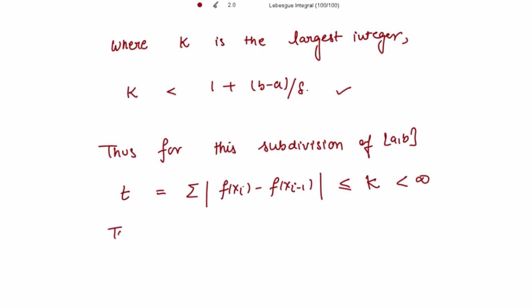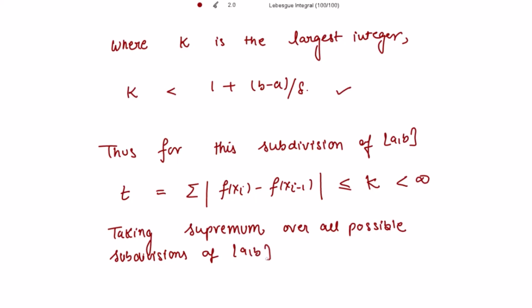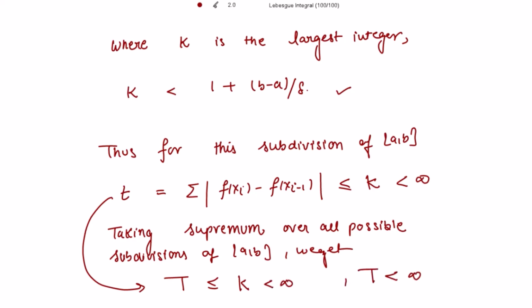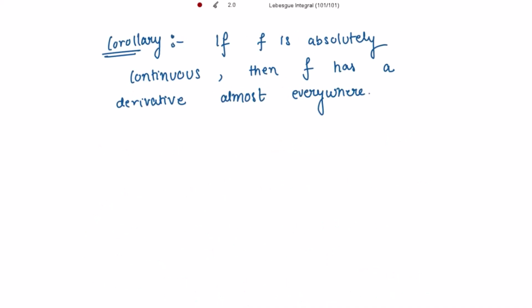So when taking the supremum over all the possible subdivisions of the closed interval [a, b], this t changes into capital T, which is less than or equal to k, and k is finite. So we get that this total variation is finite. And when the total variation is finite, that means the function is of bounded variation. The function f is of bounded variation on the closed interval [a, b]. Right? Okay.